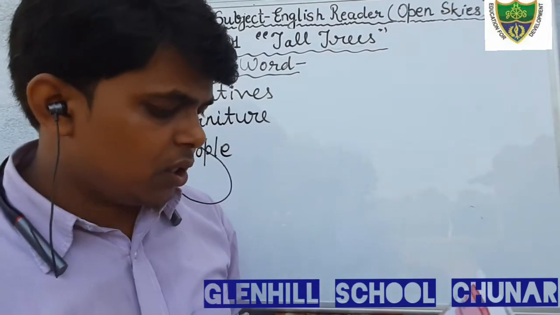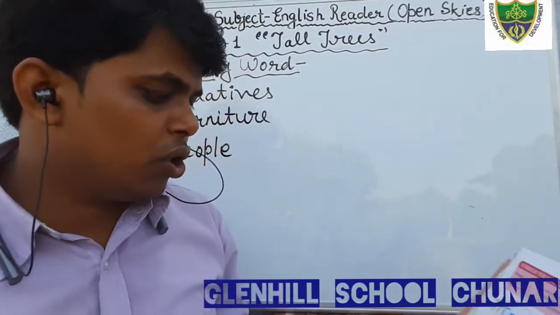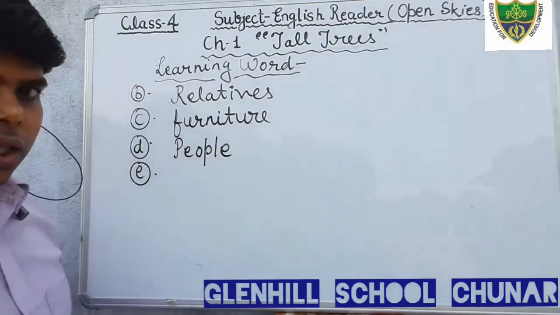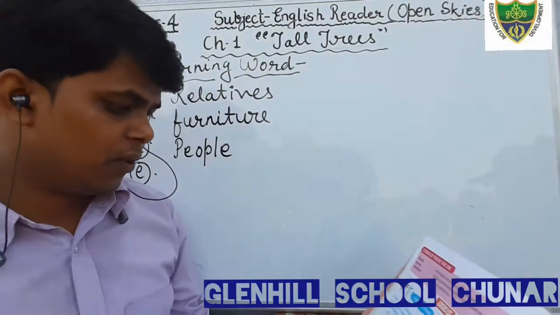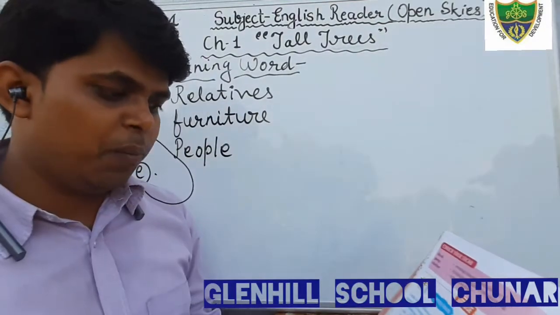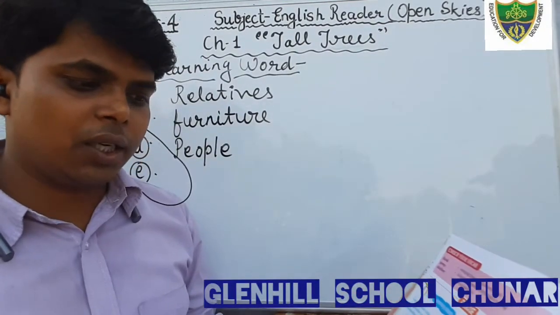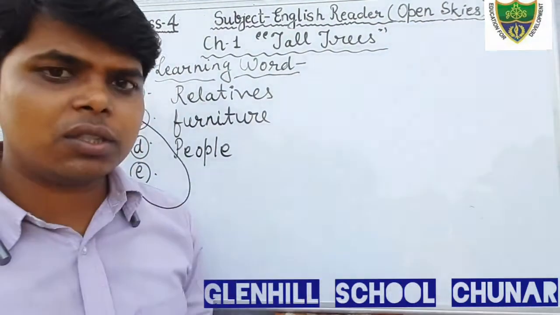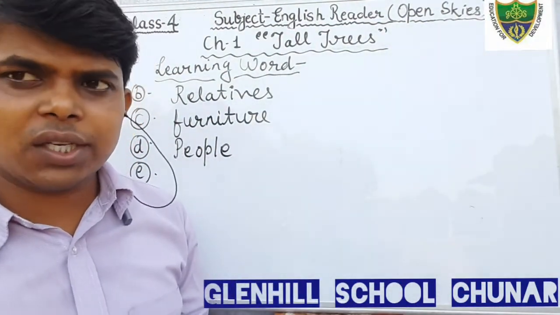Just see the next question, number E. Kicking, running, hopping, jogging, jumping. These are action words, or we can say exercises.